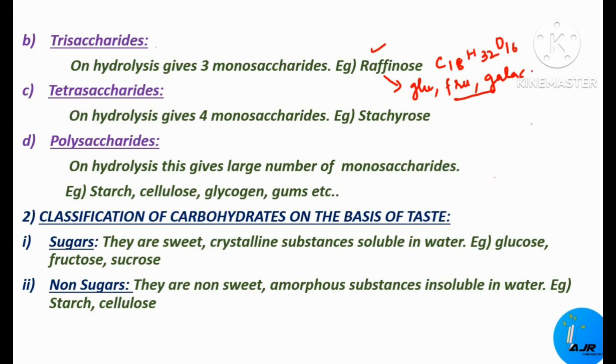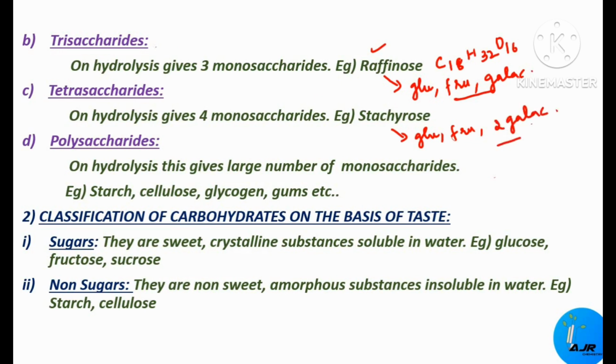And the next one is a tetrasaccharide. This on hydrolysis gives four monosaccharides. The molecule of a tetrasaccharide is made up of four units of the same or different monosaccharides, which get separated when the molecule is subjected to hydrolysis. Stachyose is an example of this tetrasaccharide, and on hydrolysis it gives glucose, fructose, and two molecules of galactose.